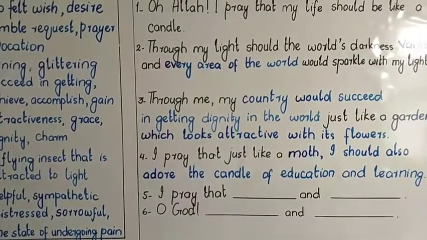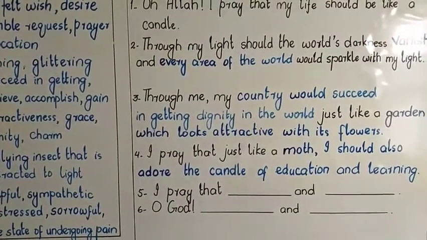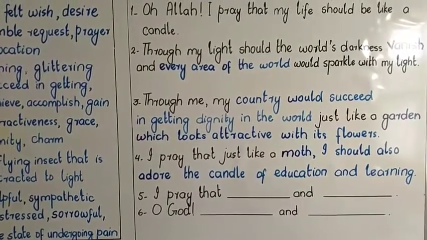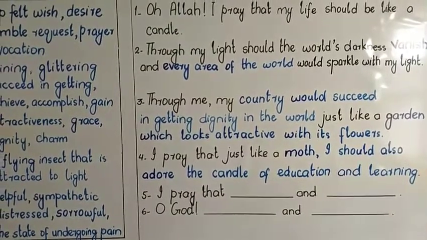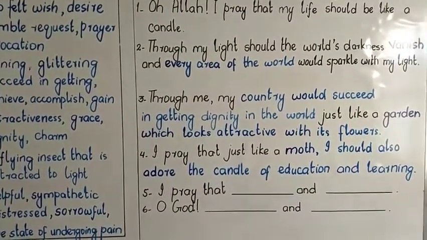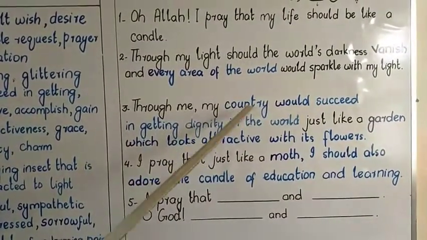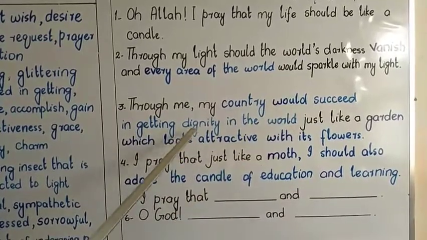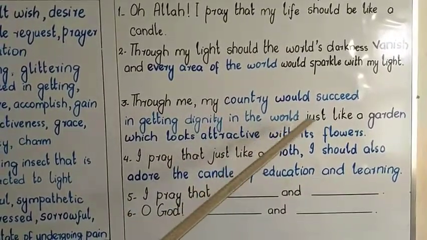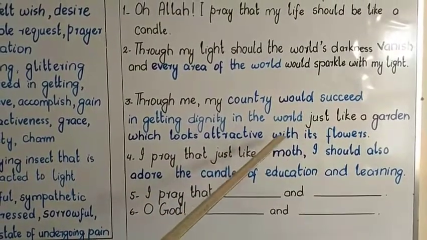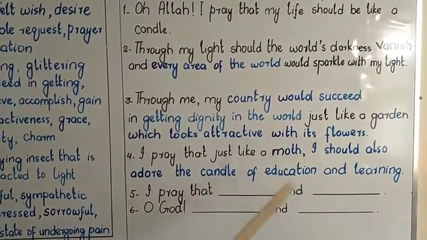The third stanza is, may my homeland through me attain elegance, as the garden through flowers attains elegance. So it can be paraphrased as, through me my country would succeed in getting dignity in the world, just like a garden which looks attractive with its flowers.